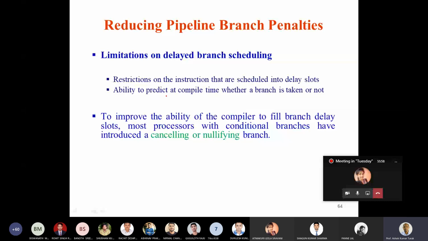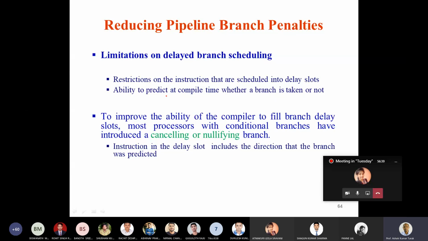So what does this cancelling branch say? The instruction in the delay slot includes the direction that the branch was predicted. So you are putting the instruction in the delay slot in the direction of the prediction. Suppose your prediction says untaken branch, the branch is not going to take place. Then you are putting all the instructions in the direction of the untaken branch. So delay slots contain the next instruction in the sequential path. If it's taken, the next instruction after the branch should be from the target. That is, the delay slot is from the target.